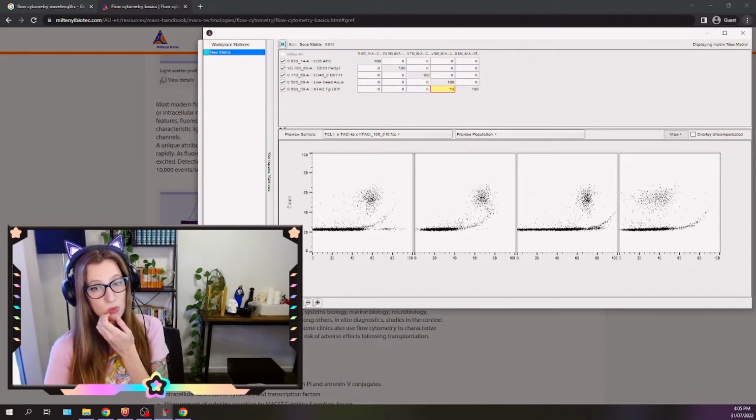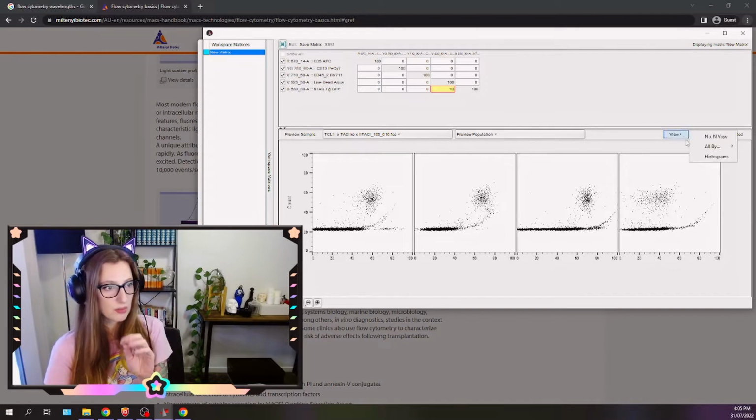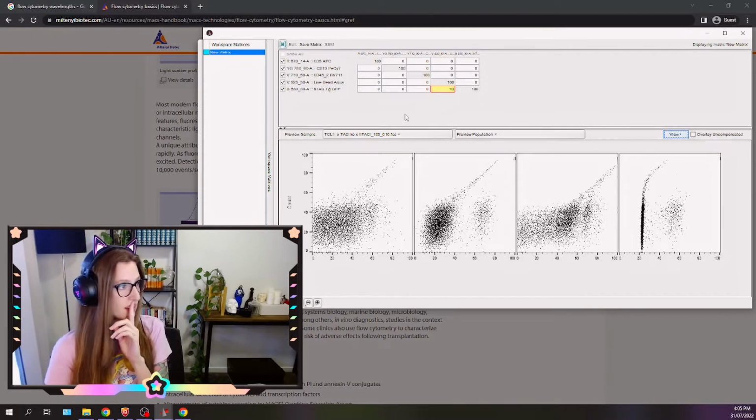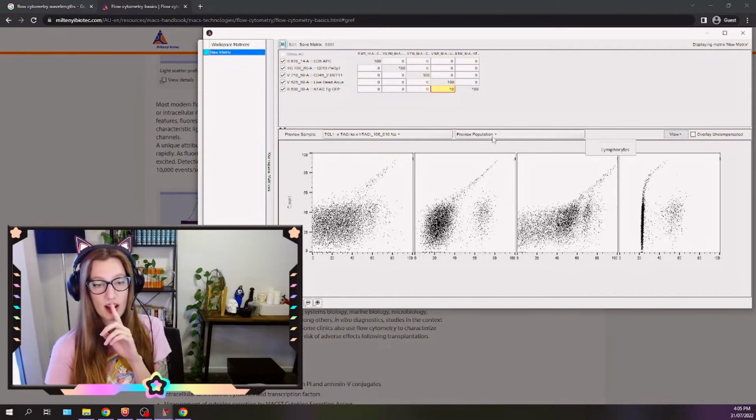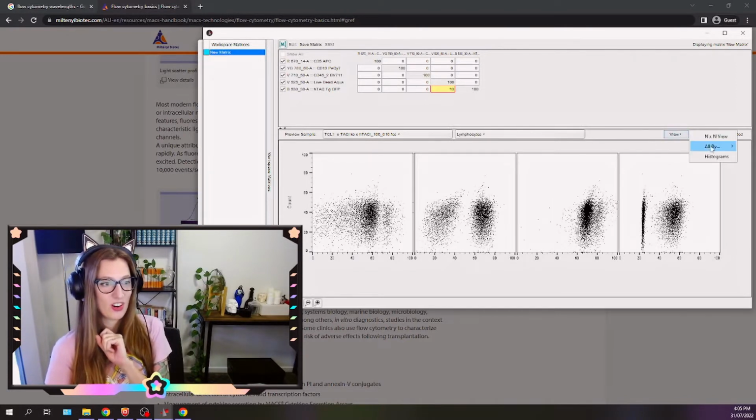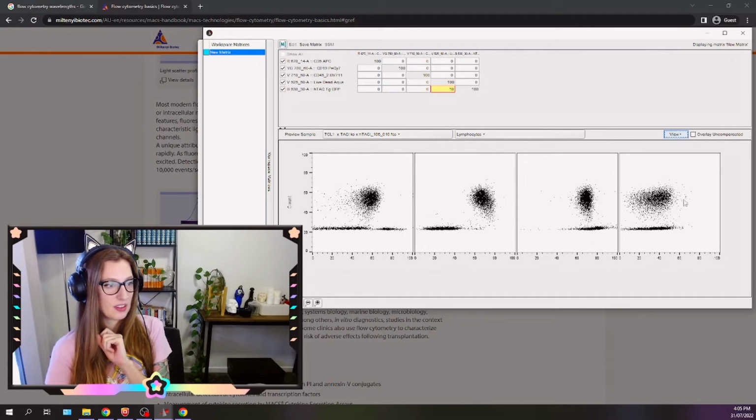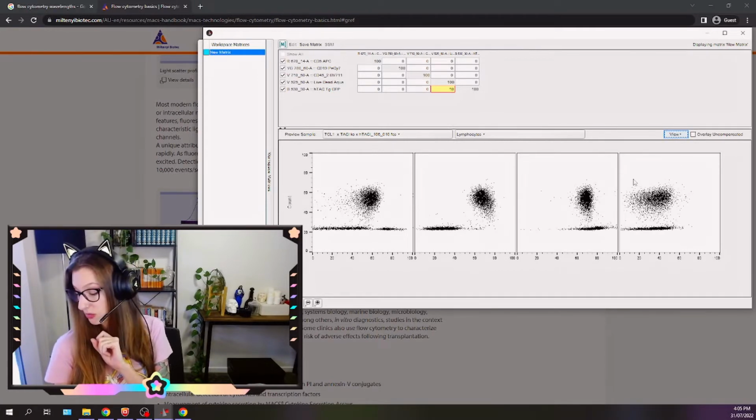You might be thinking, what are we going to do about this? We do that in a different channel. This is going to take several to get right. Now this data looks like garbage. You know why? Because I forgot to put it onto our lymphocyte gate, didn't I? There we go. That looks much nicer. Okay, so we can see this population much better now.